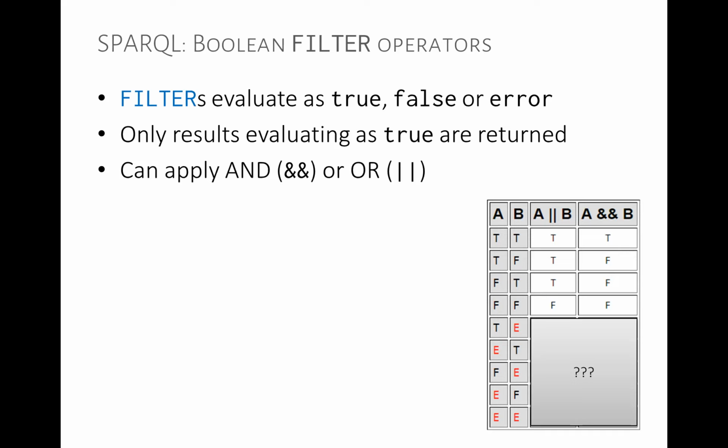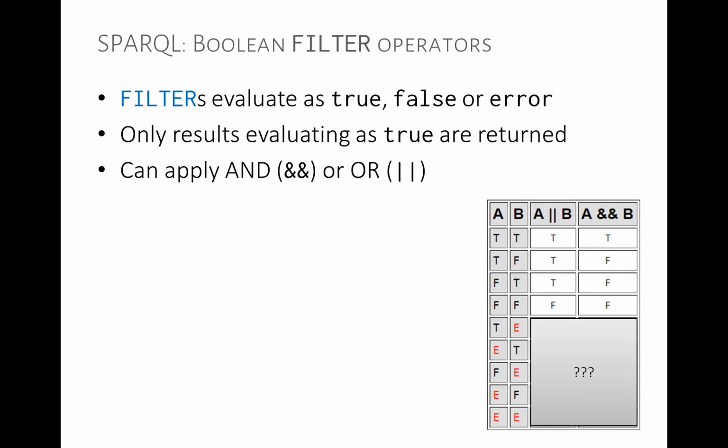Because if this were true, then this would be true. If this were false, then this would be false. So it matters what the error would be. So true and error is error. Then we have error and true, so A or B would be true again. This is just a symmetric thing, and this would be error. False and error: what do we think about A or B?